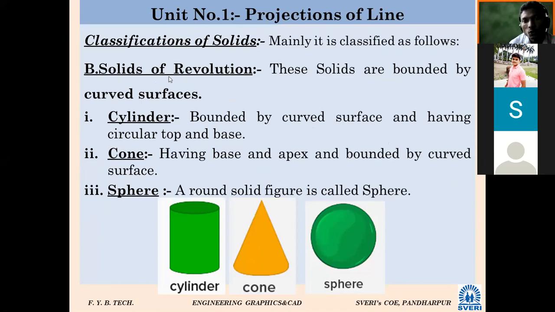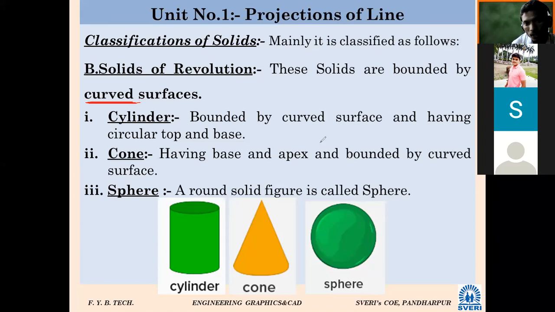These solids are bounded by what? Curved surface. And the earlier polyhedrons were bounded by flat surface, and these are bounded by curved surface. Solids of revolution have a curved surface. Then we can see here solids of revolution are further classified into cylinder.